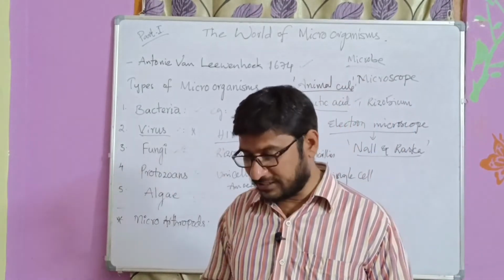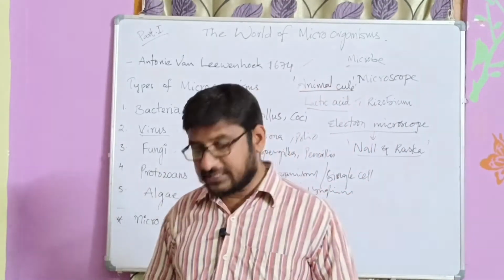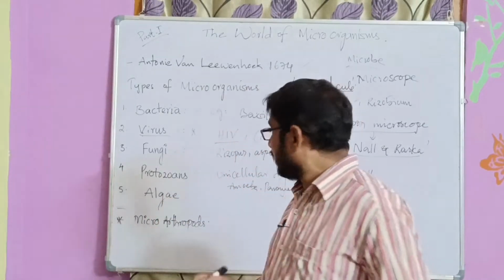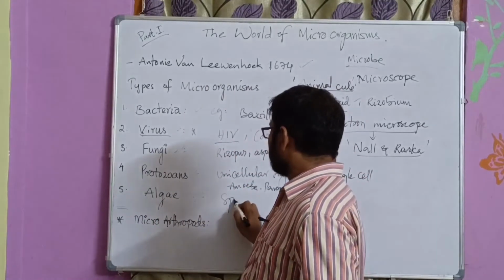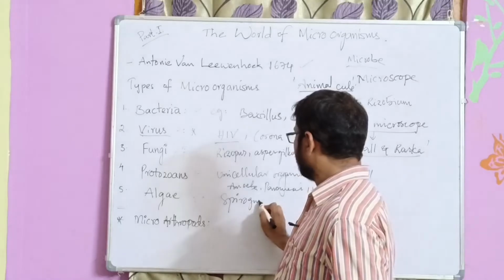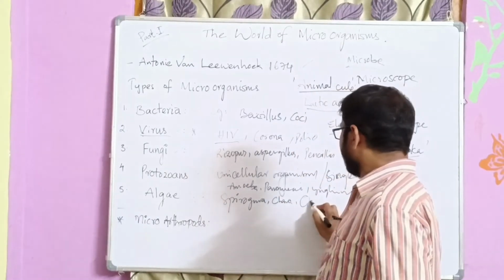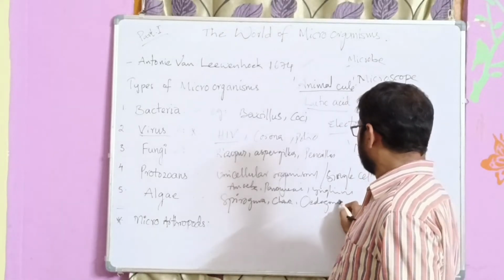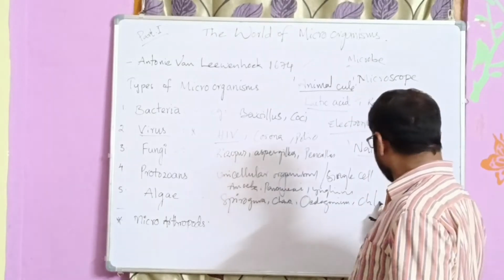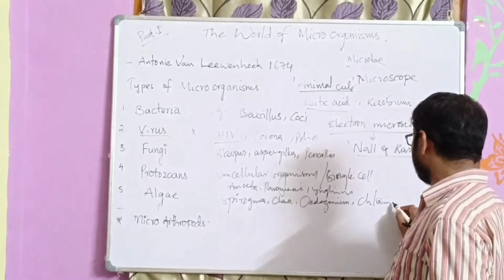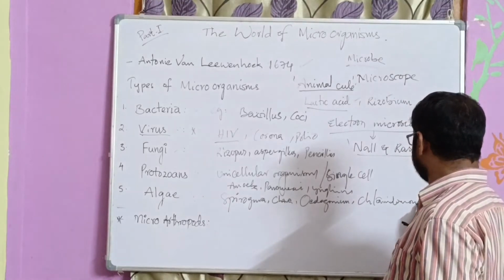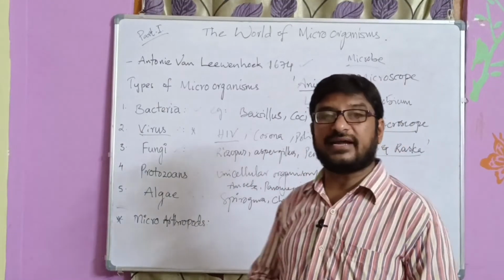So this is very important. Examples of algae are Spirogyra, Chara, Oedogonium, and Chlamydomonas. Chlamydomonas is a single-celled alga, right?